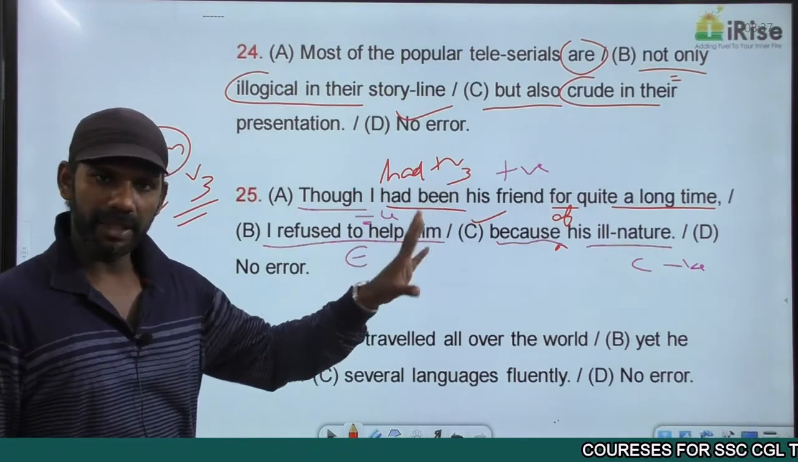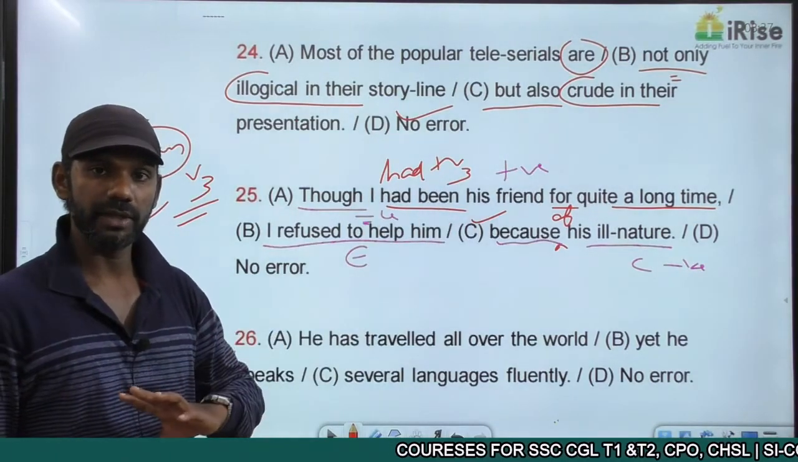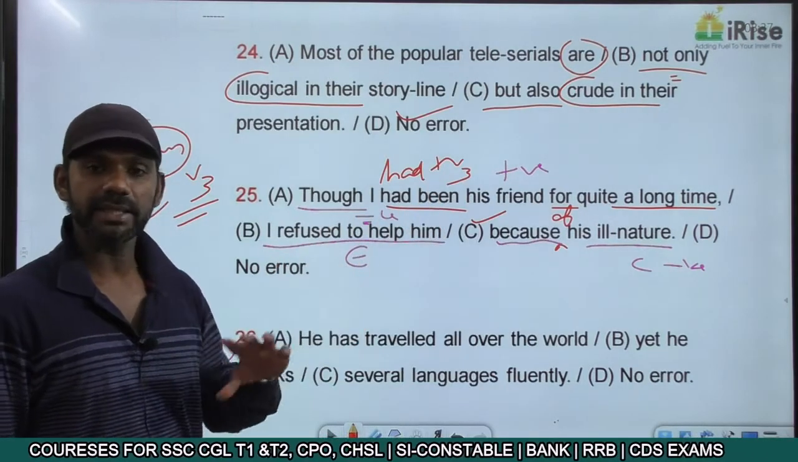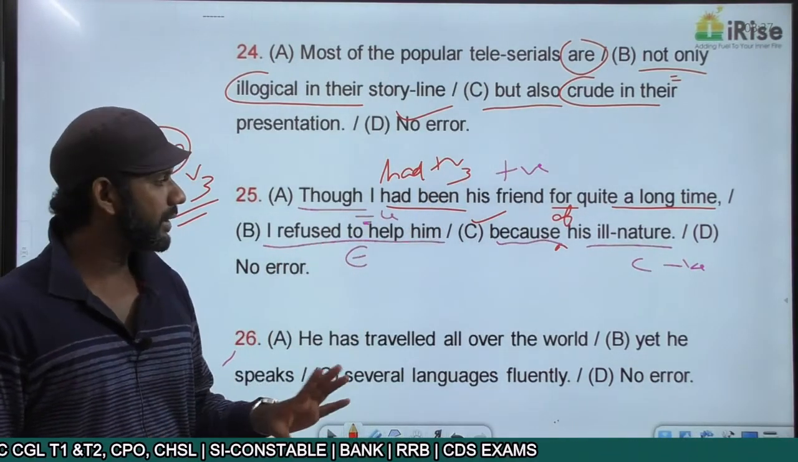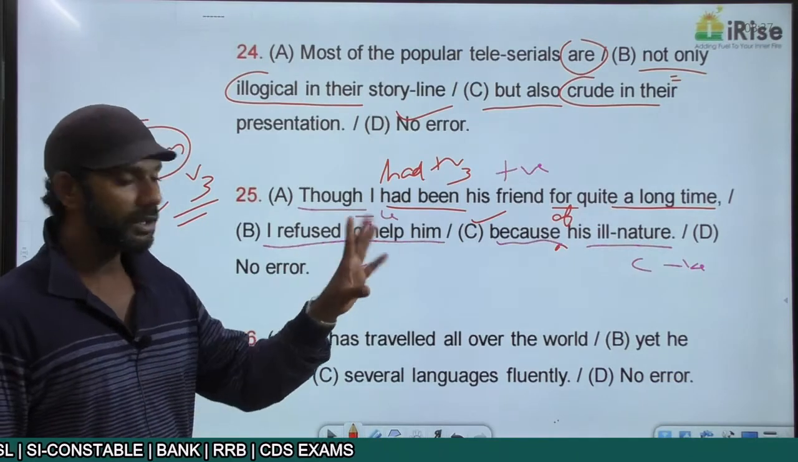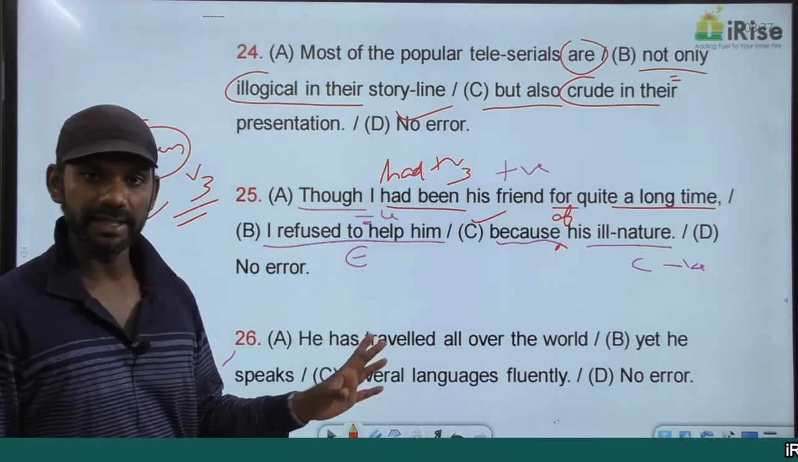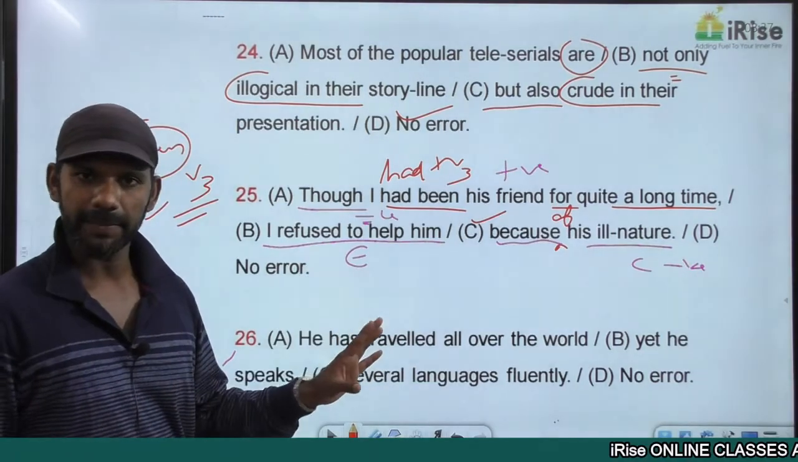For can appear in past perfect tense. So that concept is also completely fine. The sentence started in the past, ended in the past, tense consistency is also there. All these concepts are completely fine. Because his ill nature is wrong usage, that is the error. It must be because of his ill nature. The answer is part C.